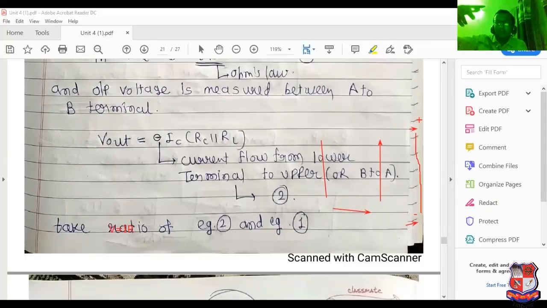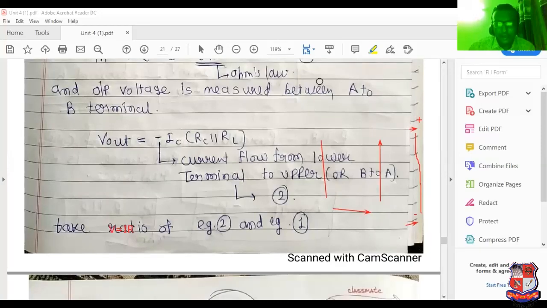If you measure the voltage across the resistor like that, then current flows like that. See this by video expression. Current flows like that, and voltage is measured here. So the direction of current is this, the direction of voltage is this. It is opposite, so the minus sign is present here. Current flows from the lower terminal to the upper. So minus IC times RC parallel RL.